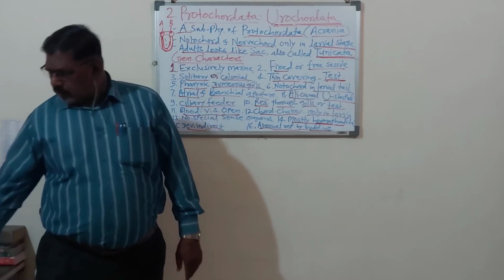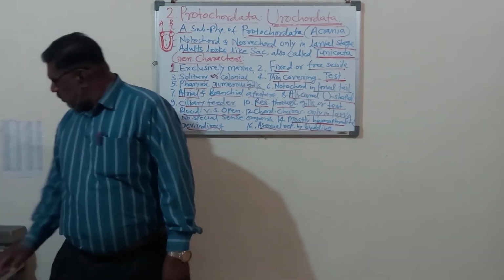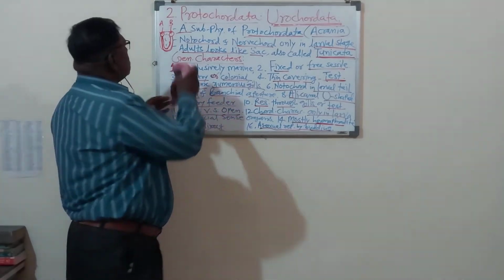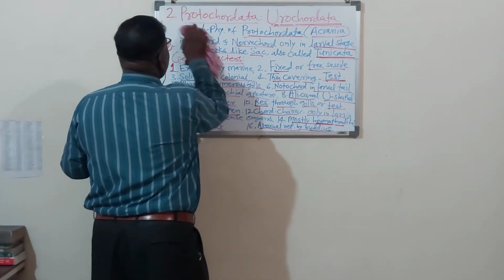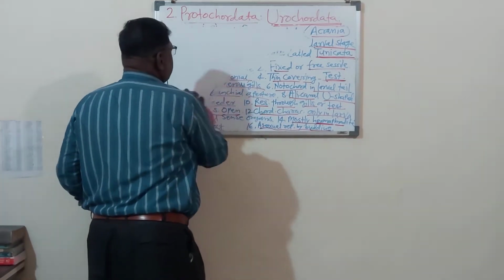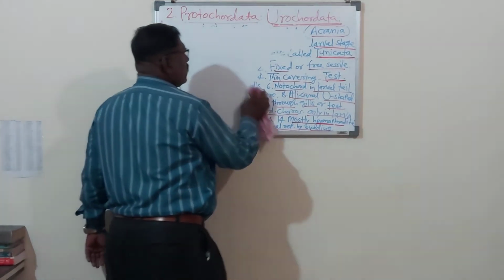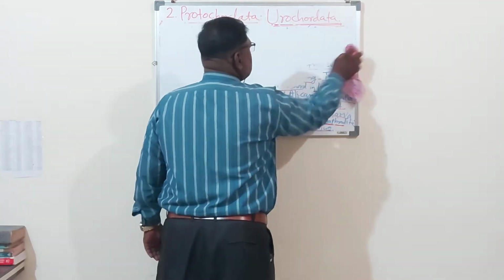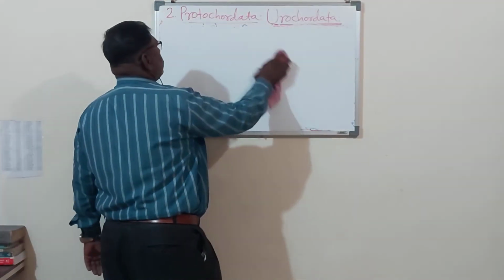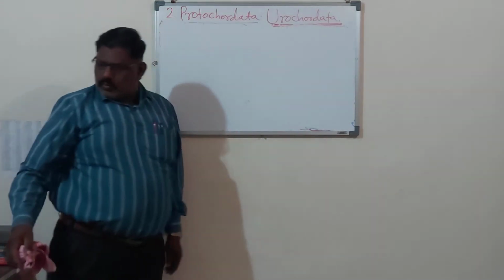And another bit from your syllabus about the urochordata, what we have to study after the urochordata general characters, we will see within 5 minutes, and then we will stop.